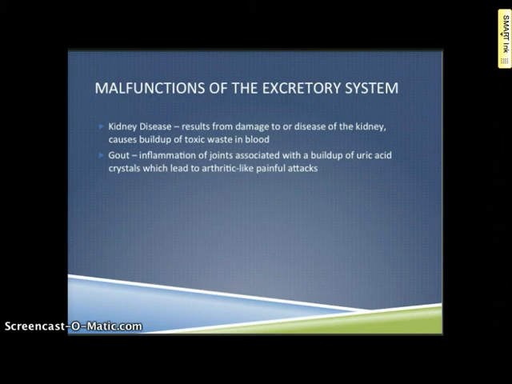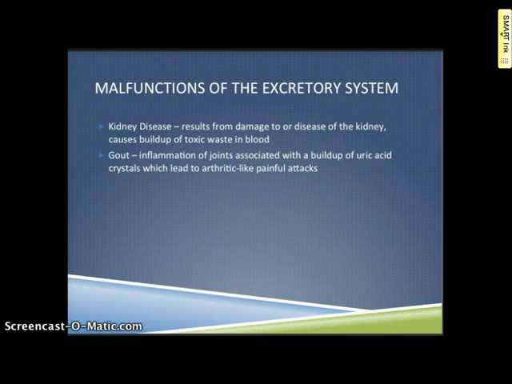Malfunctions of the excretory system. You could have a kidney disease, which results in damage or disease of the kidney. It causes buildup of toxic waste in the blood. Our kidneys are really important to help filter out toxins from the blood. And without working kidneys, you would not survive.